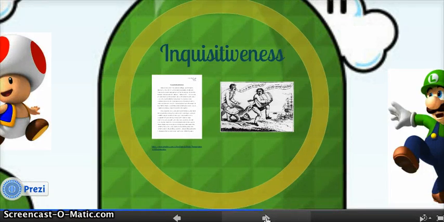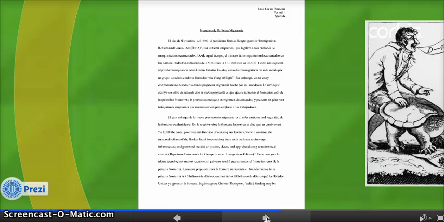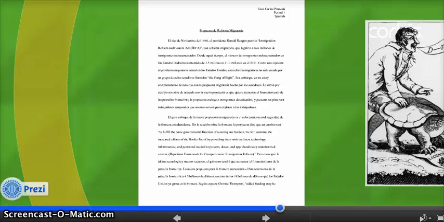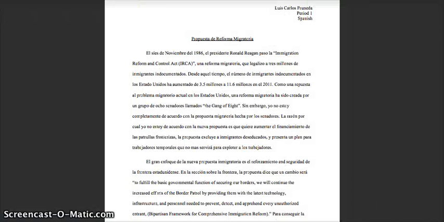So the next cognitive strategy is inquisitiveness. For my Spanish class, we read the immigration reform presented to the U.S. government by the Gang of Eight. We then wrote an essay about our own feelings about the proposal and if we agreed or disagreed with them. In my essay, I did not accept the proposal and researched evidence to defend my arguments, explanations, and reasons. So throughout this whole propuesta, I had to talk about what they presented and what I feel should have been presented, and I had to do a lot of research, and I just really had to be open-minded about what they were talking about and my reasons for not choosing their reasons.